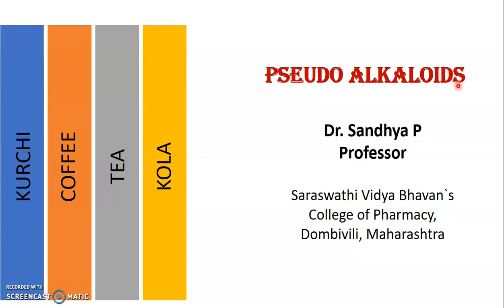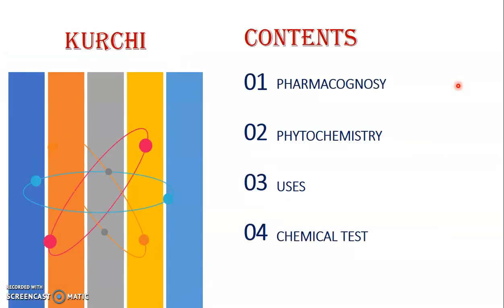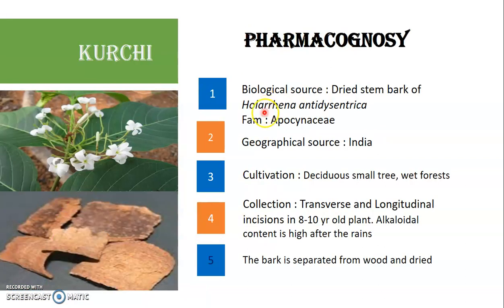Kurchi is a major drug for you all as per your syllabus because we also will be doing it in the practicals. So let's see the first drug, that is Kurchi. Kurchi is obtained from the dried stem bark of Holarrhena antidysenterica, family Apocynaceae. It's a stem bark. From the name itself we can say that it is used for dysentery. The geographical source is India.